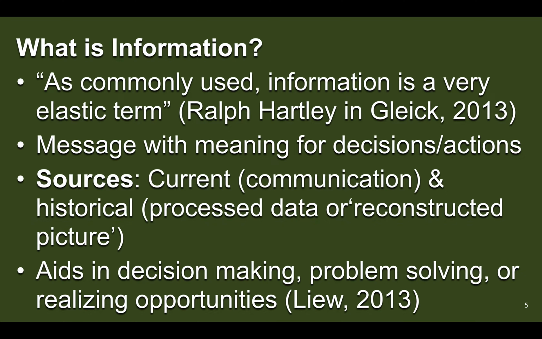When you go up that hierarchy, information is commonly used, and information is a very elastic term. That's a quote from James Gleick's big book, The Information. It is a message with meaning for decisions and actions. Some of the sources for information can be either current, such as current communication, or historical, such as processed data or reconstructed pictures. Information aids in decision making, problem solving, or realizing opportunities. So it's a little bit higher up on the hierarchy.